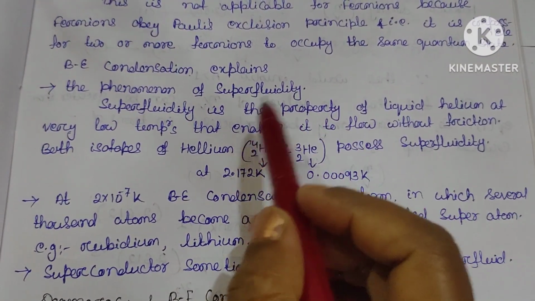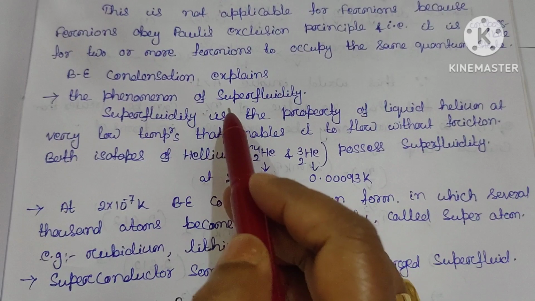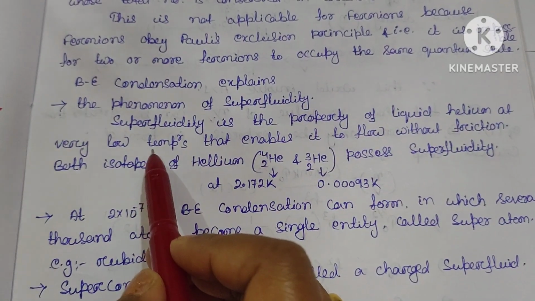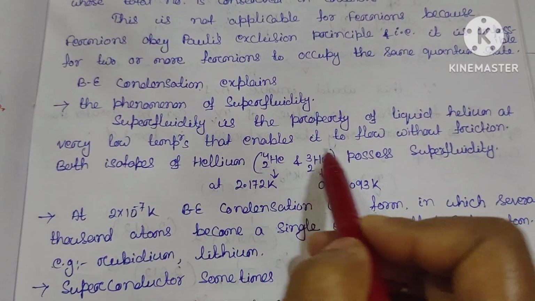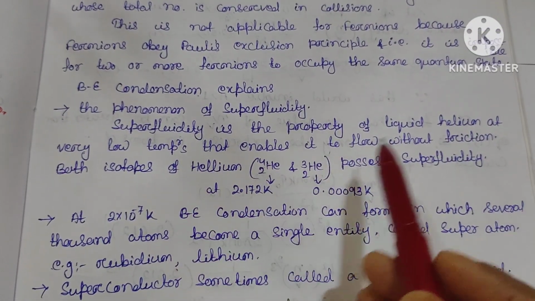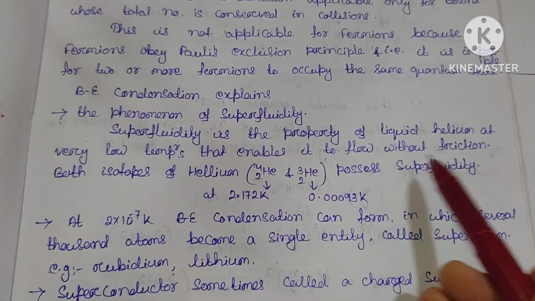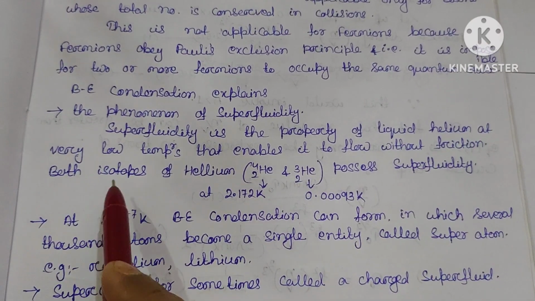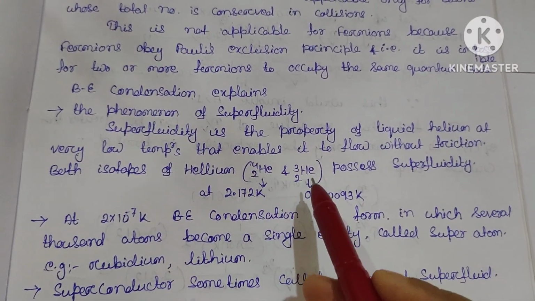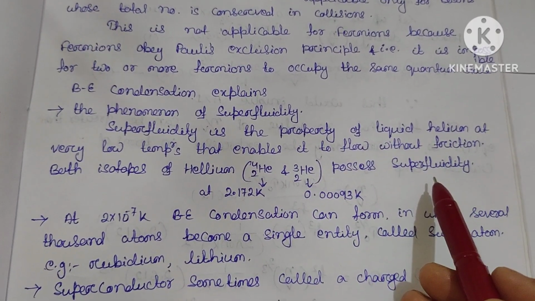The Bose-Einstein condensation explains the phenomenon of superfluidity. What is superfluidity? It is the property of liquid helium at very low temperature that enables it to flow without friction. Both isotopes of helium, helium-4 and helium-3, possess superfluidity.